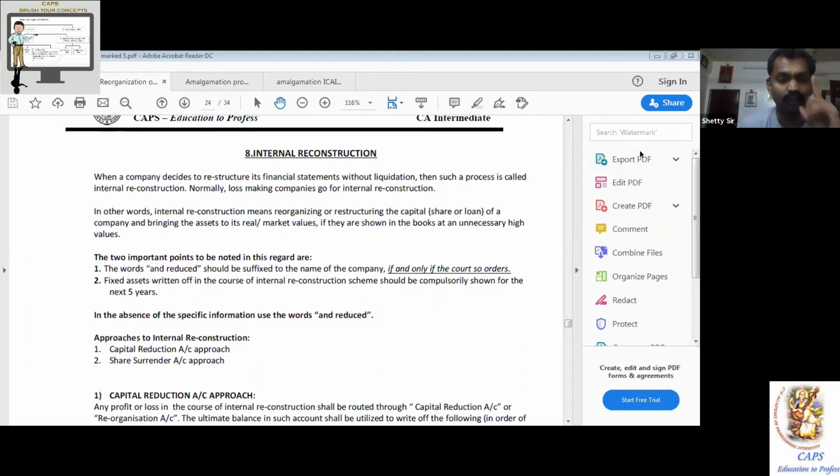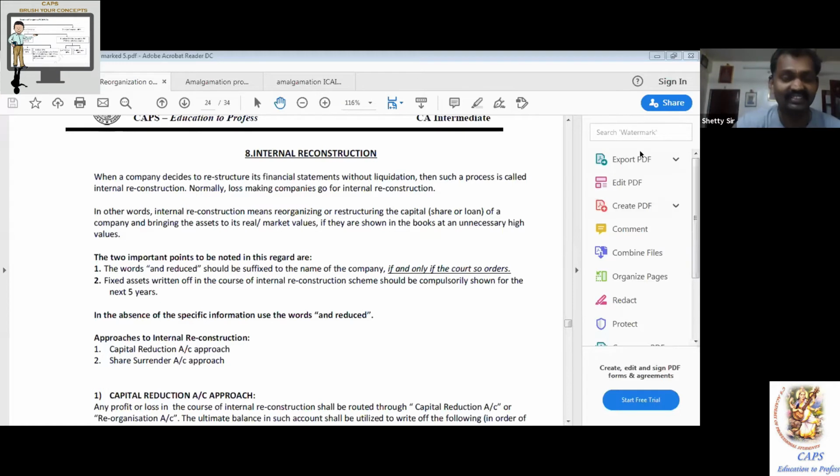Point number 1: this company doesn't get closed. However, assuming the name of the company is A Limited, if the company underwent internal reconstruction, they may have to suffix the words "and reduced". And reduced will be written within brackets if and only if the court so orders. Sir, I'm confused, sir. I agree with your confusion.